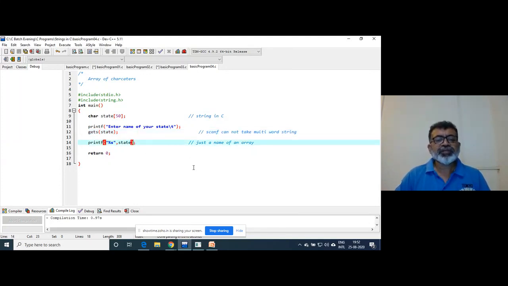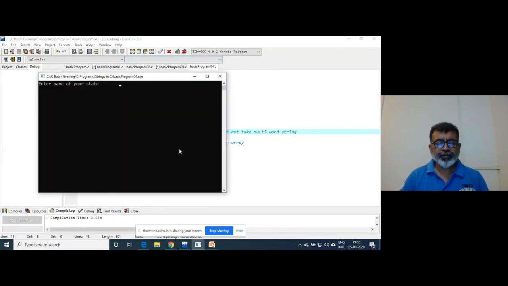Now another counterpart of gets is puts, put string. gets state, puts state: get string, put string.